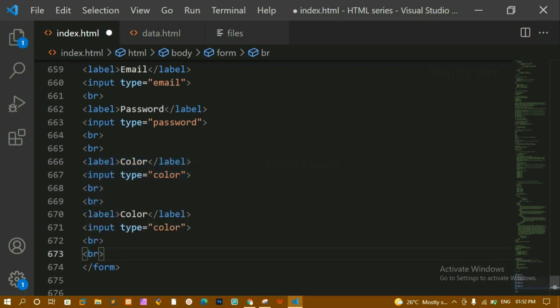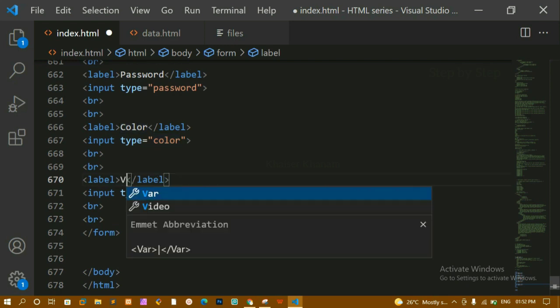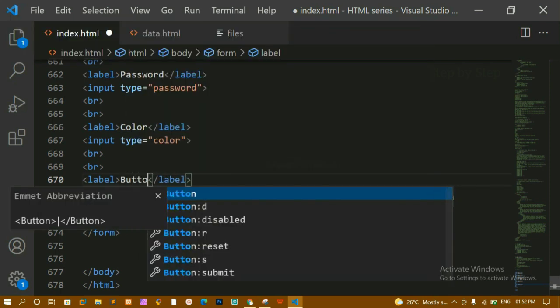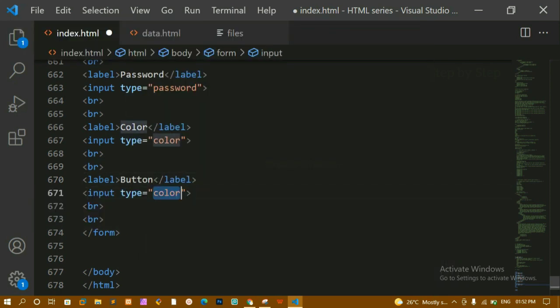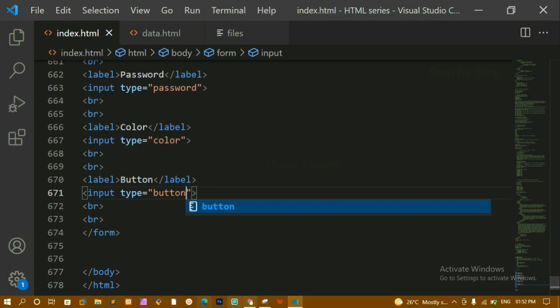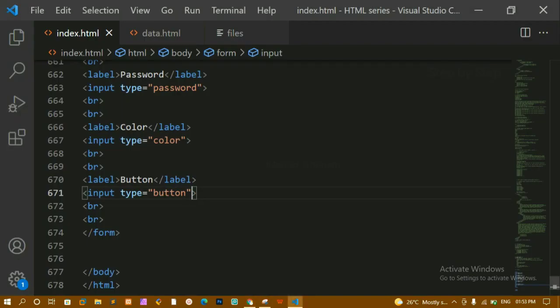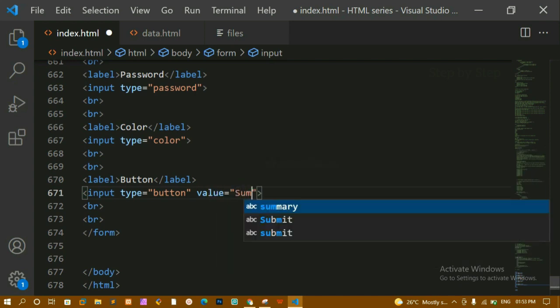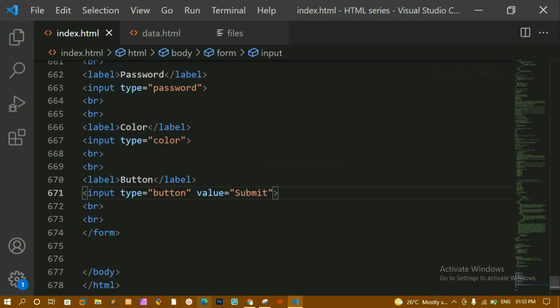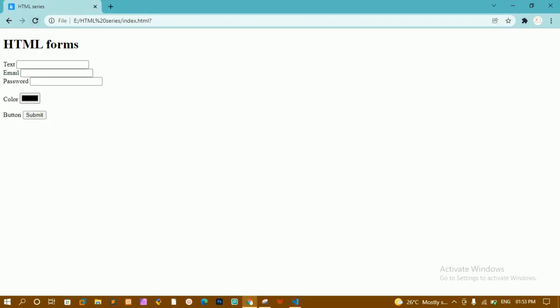I'll just paste that one here. Next we are having button. Let me just write button here. Now the input field, as soon as I give type is equal to button, I'll save this. I'll refresh this one. You can see our input field will be acting as a button. Now whenever I click on this, it will be behaving as a button. Now here inside this I can give some value, value is equal to submit. I'll save this. I'll refresh this one. Now you can see our input field is acting as a button.